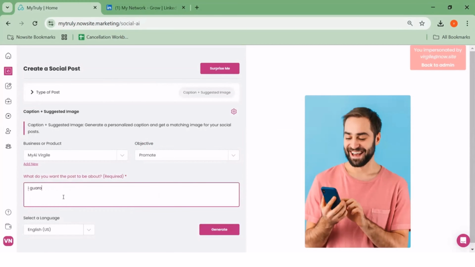I guarantee that you will make $1,000 per week with my coaching. And I'm going to ask the AI to generate a conversation based on this guarantee.